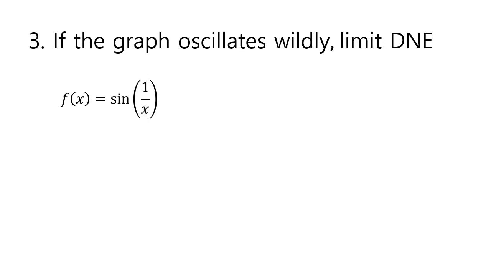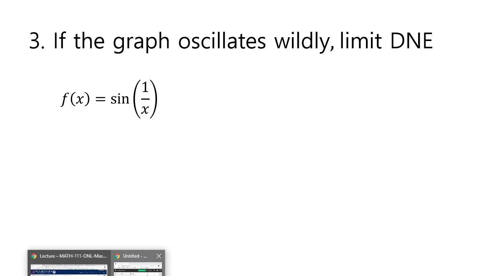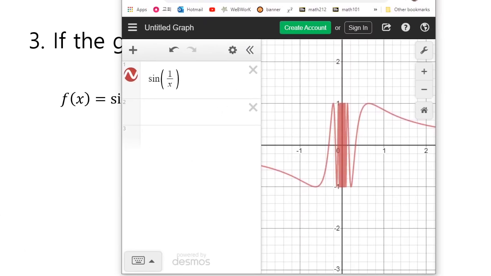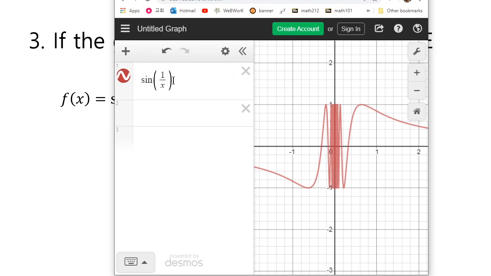Now this last case is something that you wouldn't see often, so you just have to know that such a case does exist. Here is some strange function, f of x equals sine of 1 over x. It's not that practical. You wouldn't see this in a practical setting. But theoretically, you could have a function like this. And it's a very weird graph, so let me show you the graph. Here's an online graphing calculator. So here I drew sine of 1 over x.